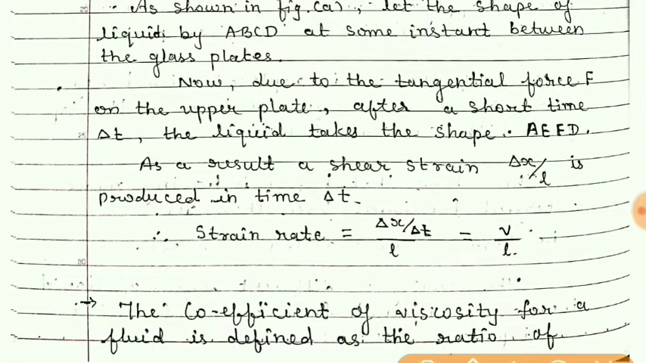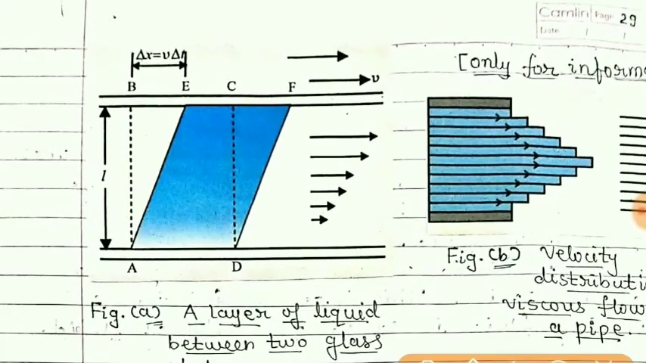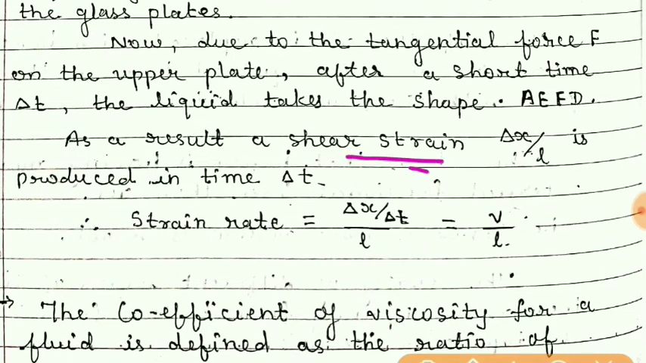So as the force is applied, there is produced a shearing strain, and we know that strain is delta x upon L. We have studied this in the mechanical properties of solids. When the force was applied along the tangent, this much distance delta x was covered by the fluid in time interval delta t, and the actual length of the fluid was L. So delta x upon L is nothing but the shearing strain.